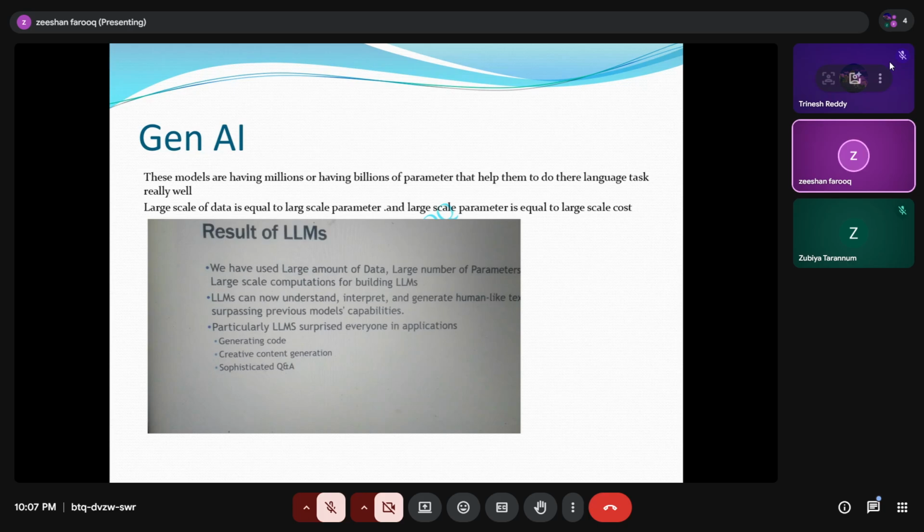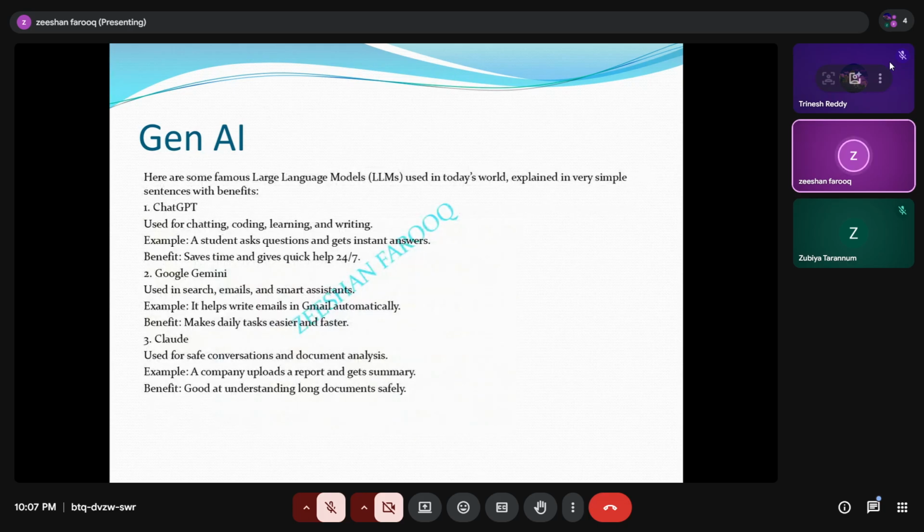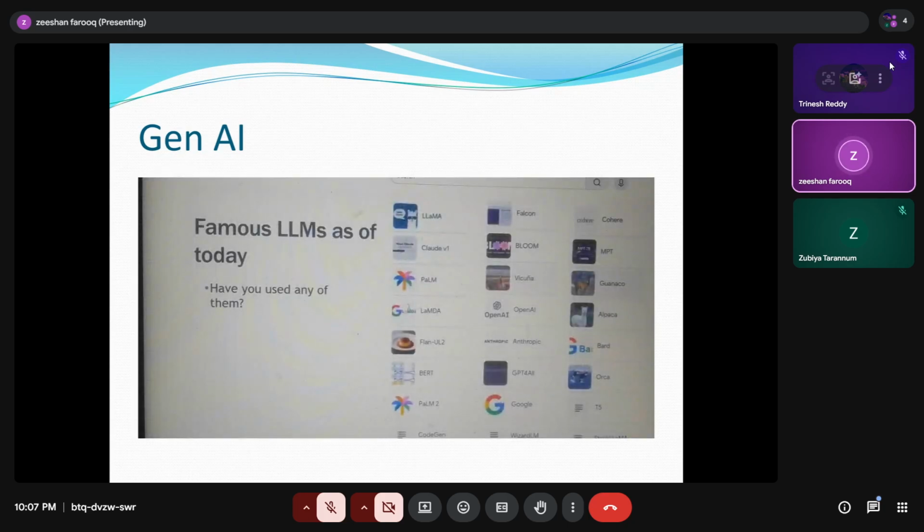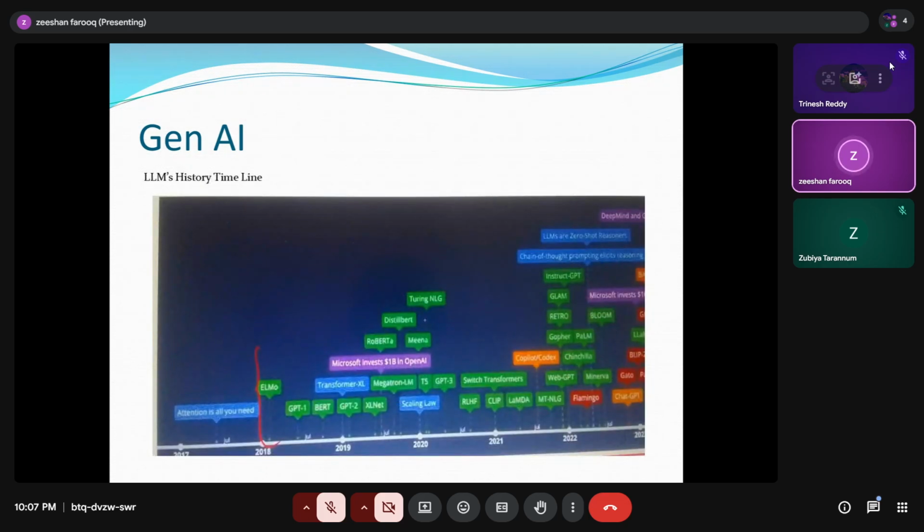If companies are hiring you to create your own language model and give it to the company people, there will be a key, rather than depending upon an older language model. Whoever is hiring, company people want you to create your own language model. ChatGPT, Copilot for coding, Google Gemini, Claude, and Llama are various examples of famous LLMs built today.